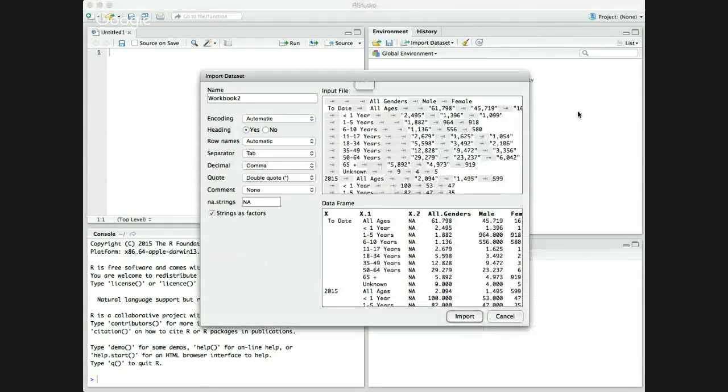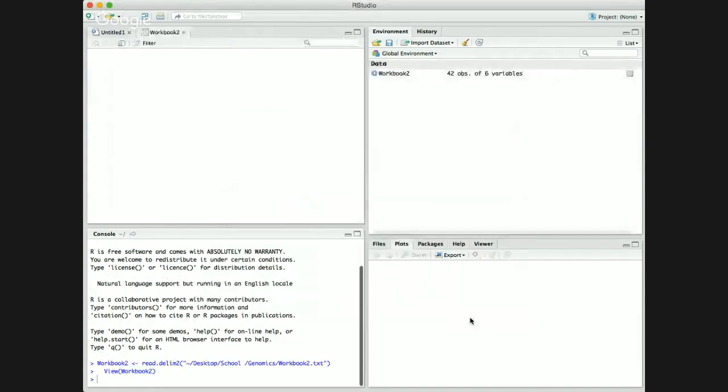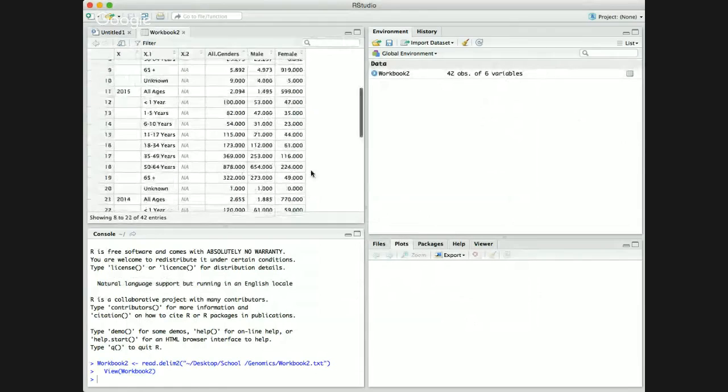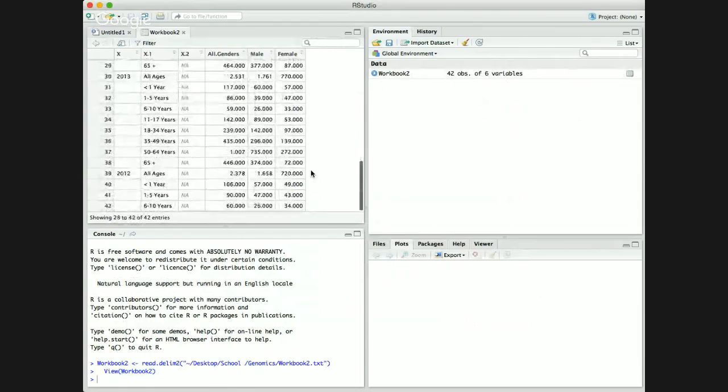And as you can see, this is how it comes up. So I just press import, and it shows me how many observations and how many variables I have, and this is the data that I have.